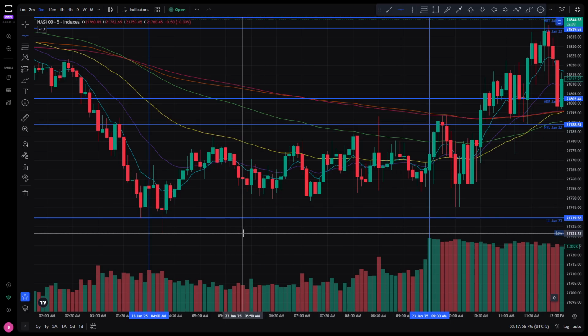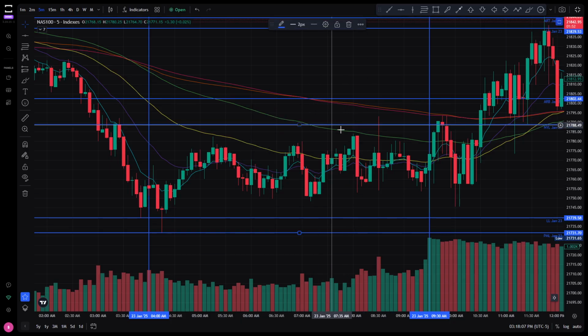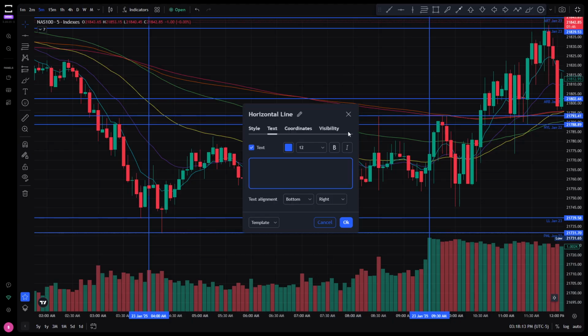We're going to mark the low, and we're going to label this pre-market low, January 23rd. And then we're going to label the top. We're going to mark the top where price was highest and label that pre-market high, January 23rd.